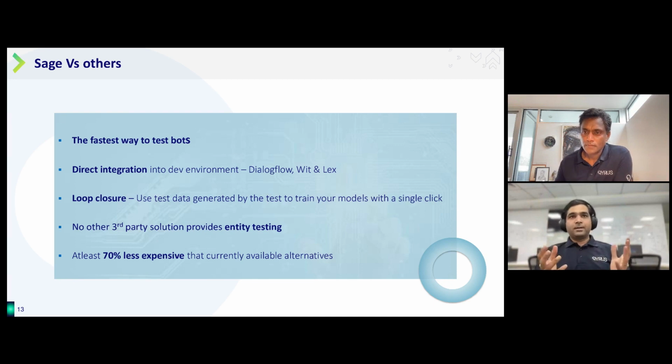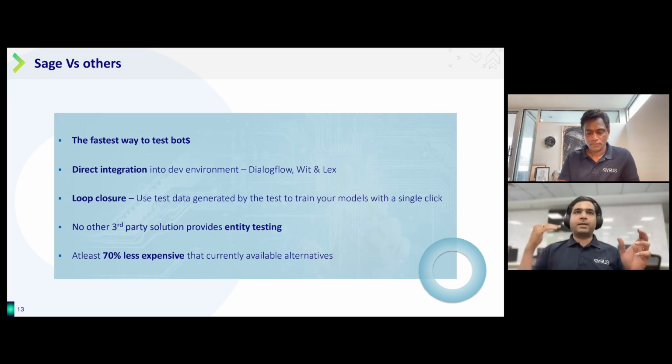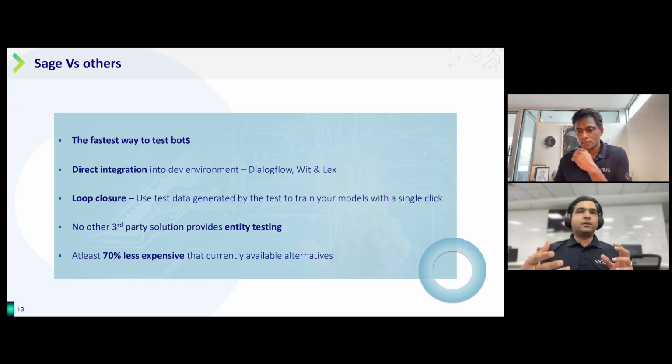And then again, if you see in the market today, there's no third-party solution which will help you test entities, right? Entity is very hard to test, because it really involves a lot of intelligent understanding on the tool itself. Before we generate multiple entities, we should know that a merchant can be Walmart, Etsy, Amazon or someone else. So the solution you're using to test your bot has to know what these different entities are. Understanding of this landscape is extremely important. That's what our bots come out with.